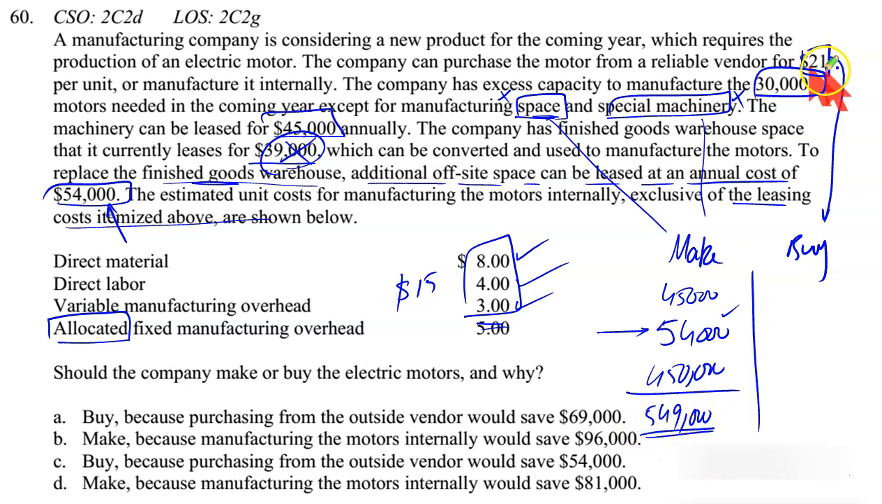What if you buy from an outside service provider? $21 per unit times 30,000 gives you $630,000. So the cost of buying is much more, and the difference between these two is $81,000. So what is the result now? Buy, no, it's not 69. Make, because manufacturing the motors internally would save $81,000. So that makes D the correct option.